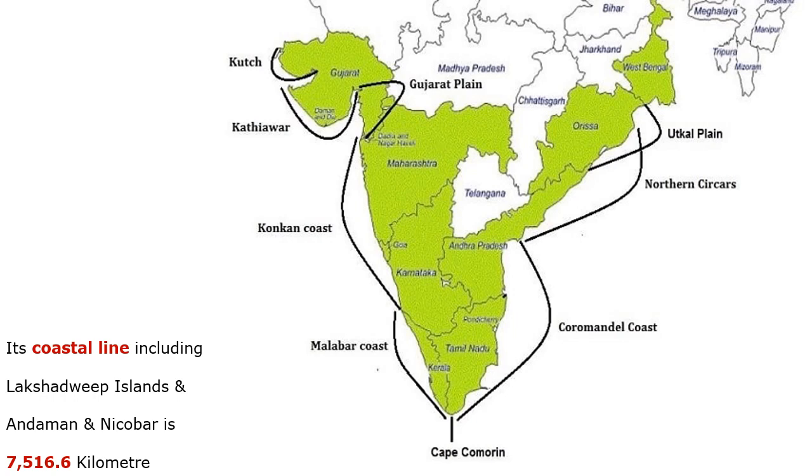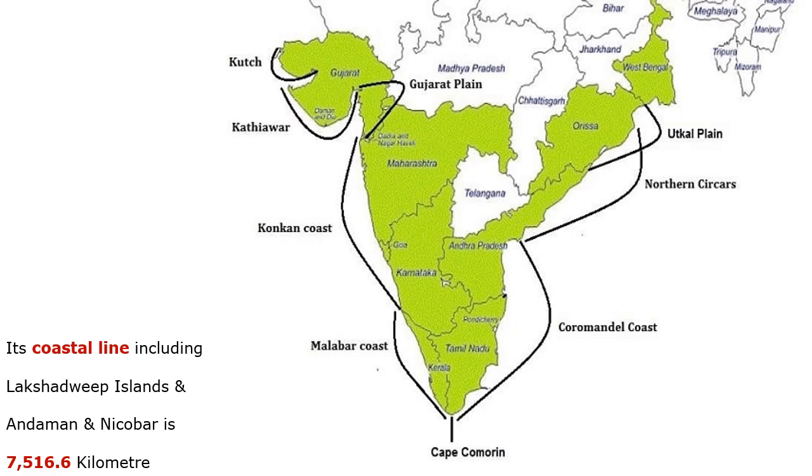The Utkal Plain, including Orissa and Andhra Pradesh until West Godavari, is termed the Northern Circars.